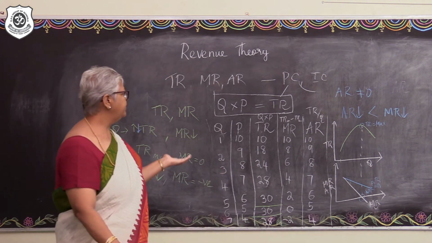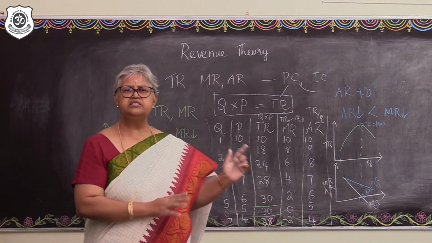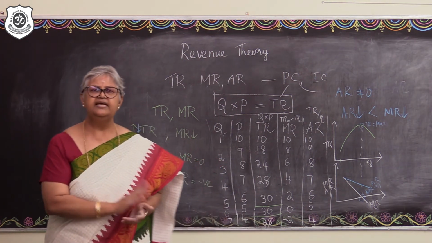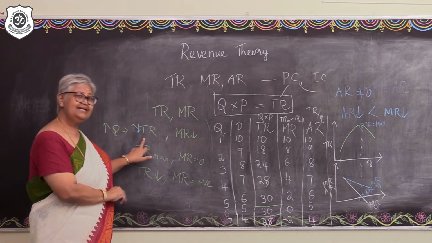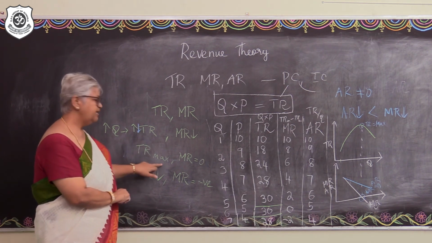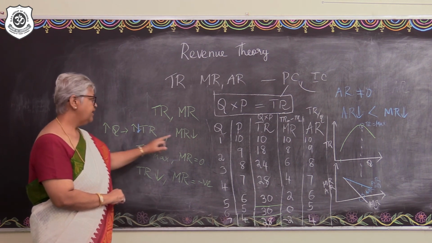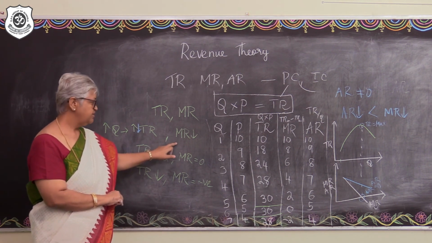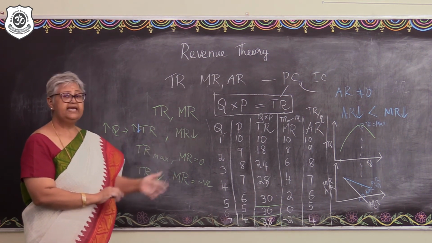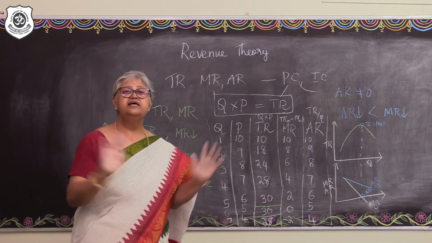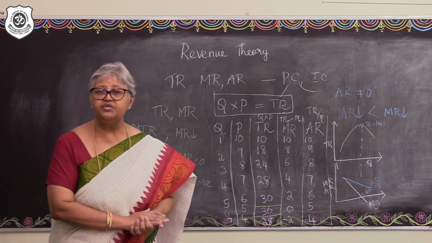Okay. In an imperfect market, which is more realistic, only when the price falls, more and more can be sold. In such a market, the total revenue increases at a decreasing rate, then it becomes maximum and then it starts falling. That shows MR falls, becomes 0 and it could become negative. Whereas the AR continuously falls, never becomes 0 or negative. Right? So with that, we are done with the revenue theory.